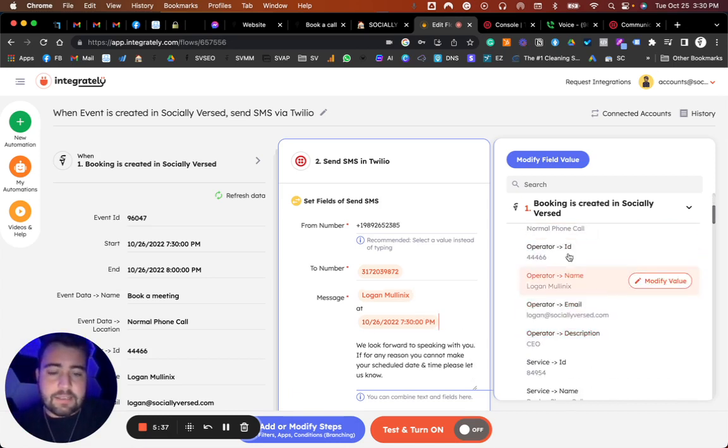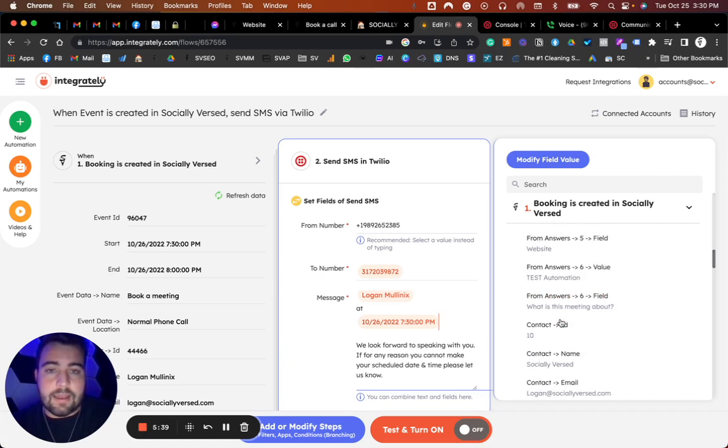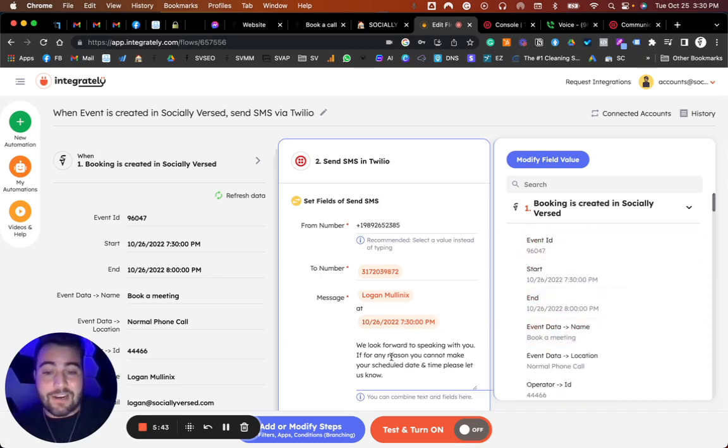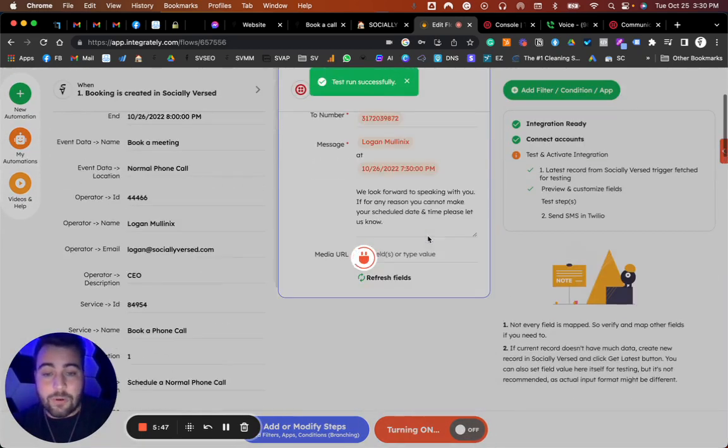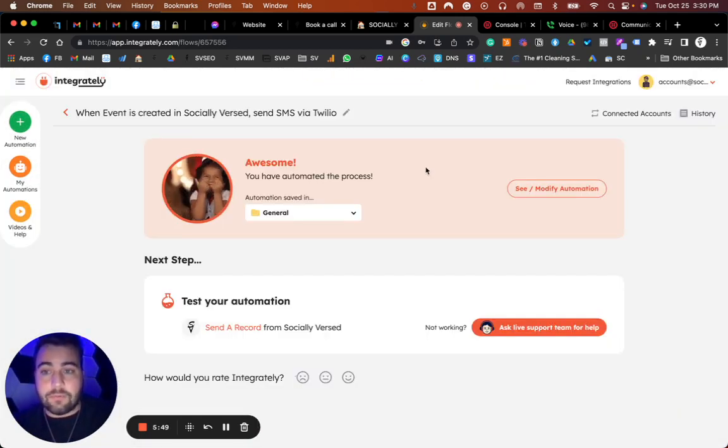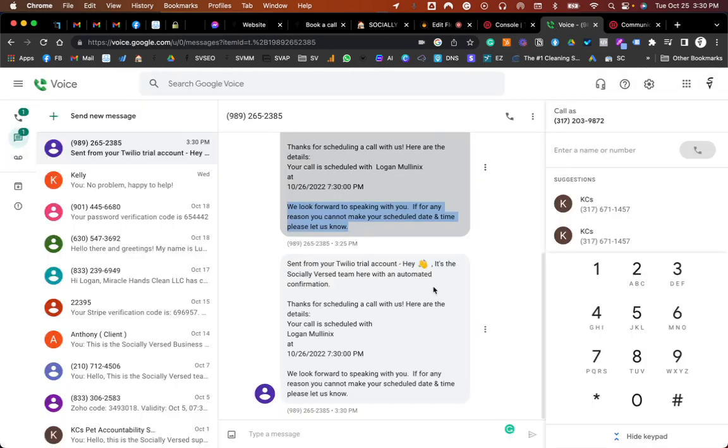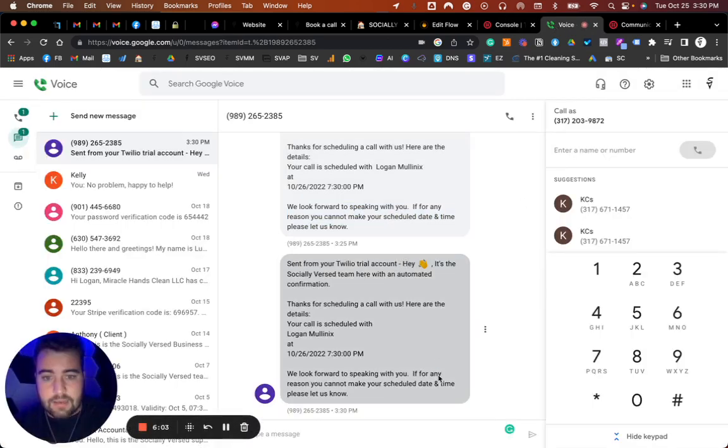And then obviously any of this other data, you can go and connect very easily just by putting it in, typing what you want, and then it's there. And then you do test and turn on. And that's essentially how you set up a basic automation for sending a text message to either yourself, client, or whatever number you want for when a new booking comes in for book a call or appointments or whatever you want on that side of things. That test I just ran, as you can see, it just came through once again. So here we have it, and that's pretty much how you do it.